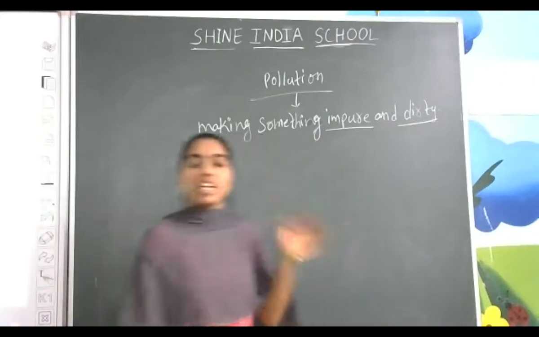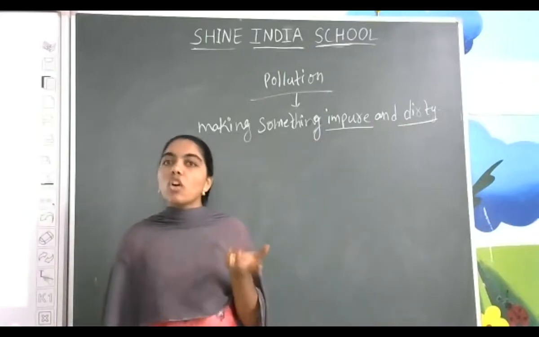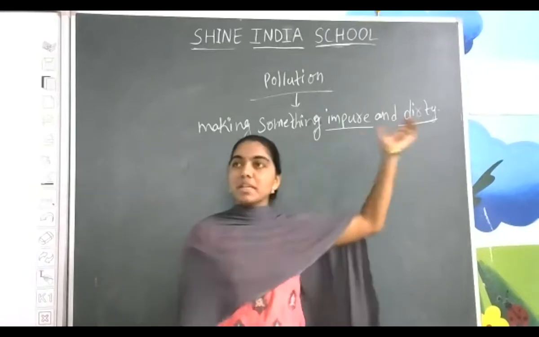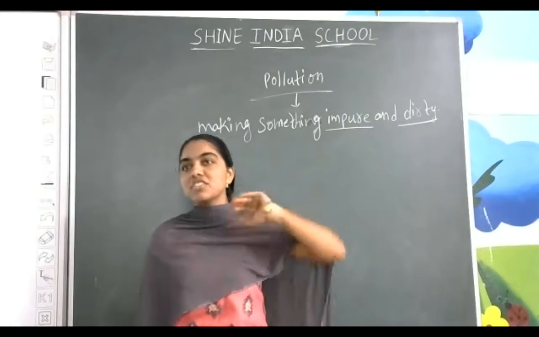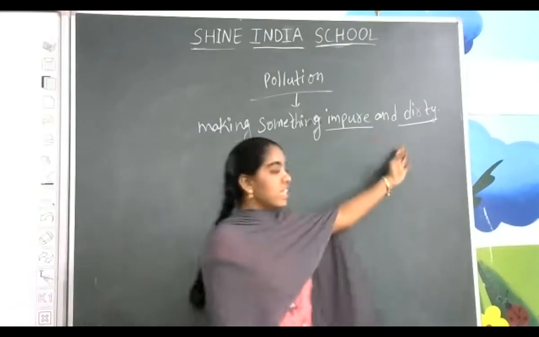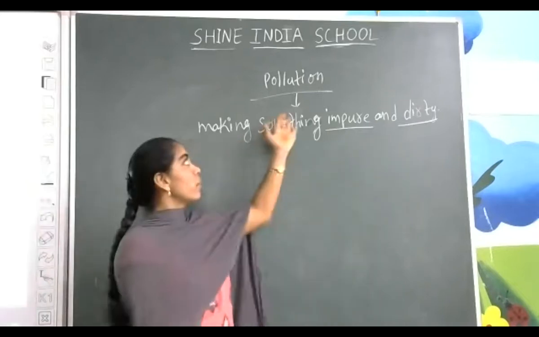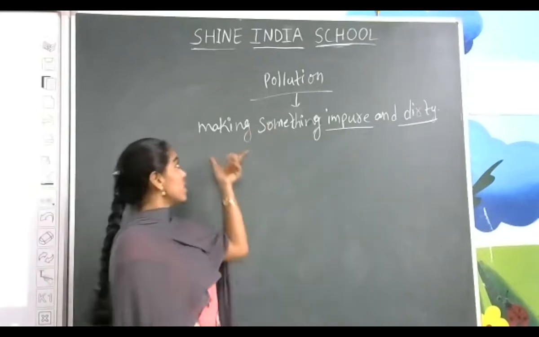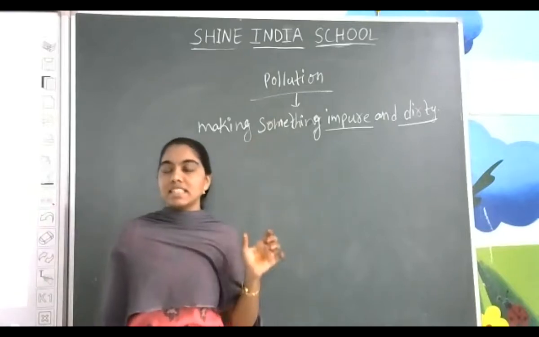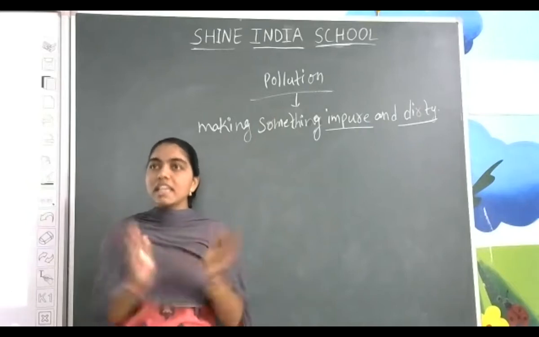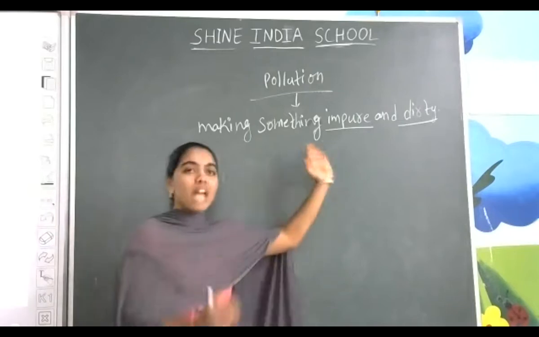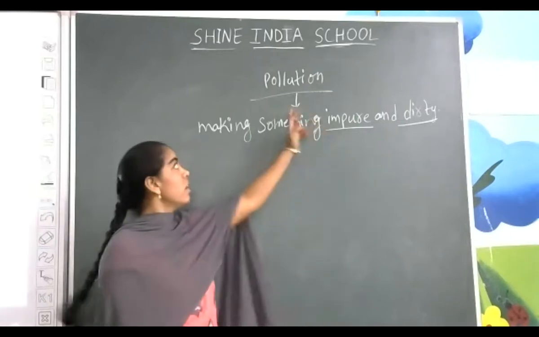Pollute means impure. What is the meaning of impure? Means not in a clean way, not in a pure way, is called impure. What is meant by dirty? What is the opposite of dirty? Clean. Which is not clean is called dirty. What is the definition once again? Making something impure and dirty. Whatever there is in our surroundings, in the atmosphere, becoming impure and dirty, that is called pollution.